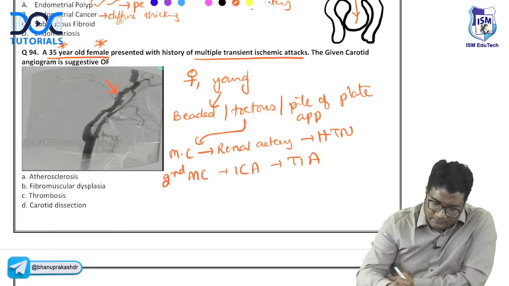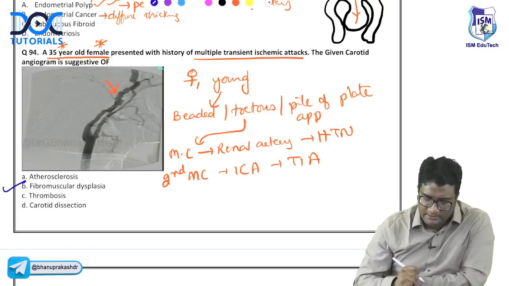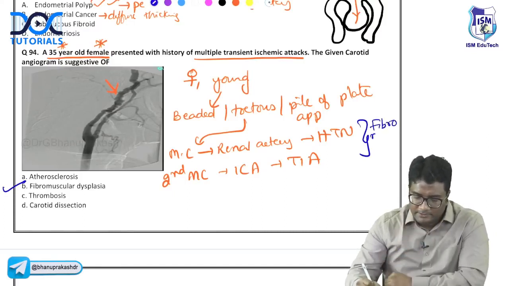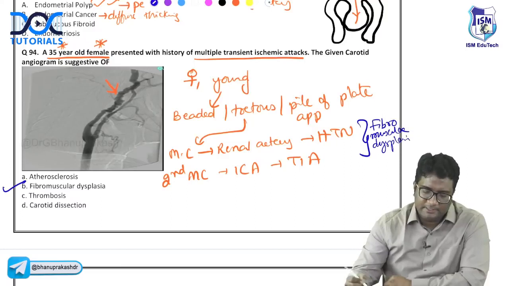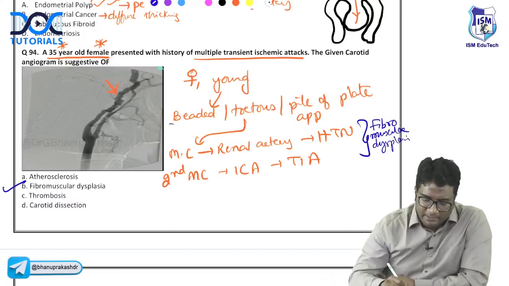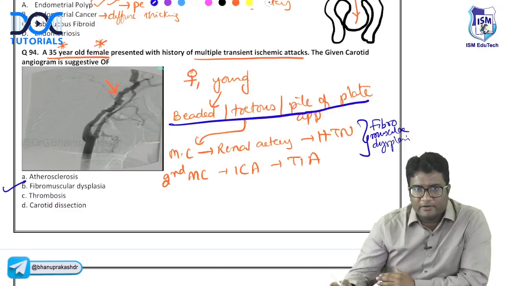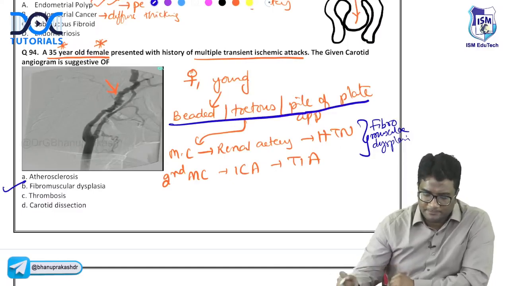All of this is what? Fibromuscular dysplasia. The most common artery involved in fibromuscular dysplasia. So either you have a beaded appearance or tortuous appearance or pile of plates appearance of the renal artery or of the internal carotid artery. Both of them are fibromuscular dysplasia.